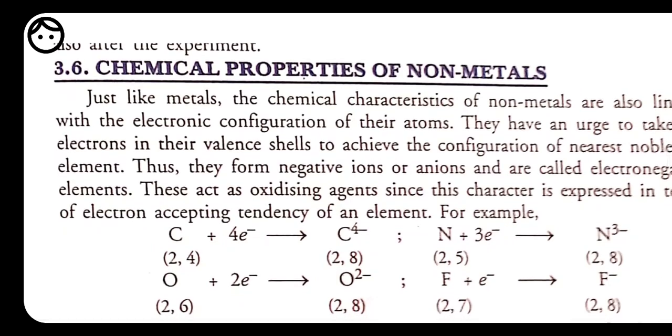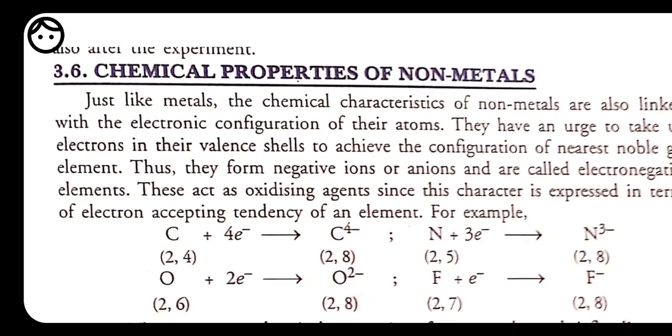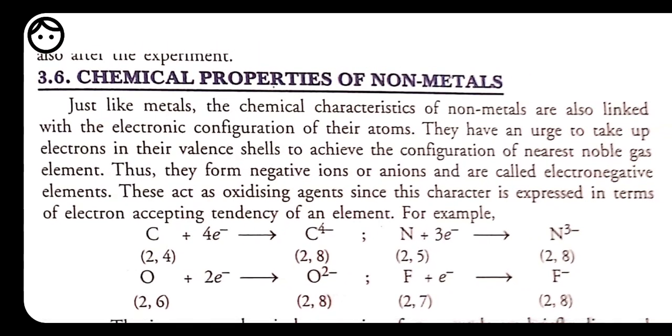Now we have to start the chemical properties of non-metals. We know that though we have a small number of non-metals in our atmosphere, these non-metals still have lots of importance in our daily life, as we have already discussed, like oxygen, nitrogen, hydrogen, and water, a combination of hydrogen and oxygen, and we know the importance of water. Oxygen is also a non-metal, and without oxygen we cannot survive. Nitrogen is also a non-metal, and it is very essential for the growth of plants. It means all the non-metals have lots of importance in our daily life. So let's see the chemical properties of non-metals.